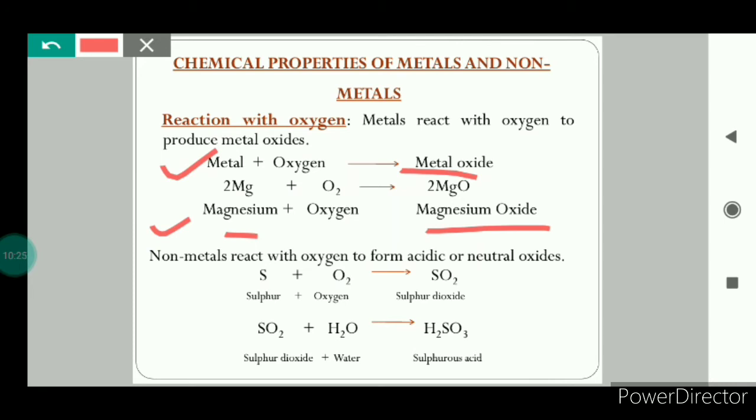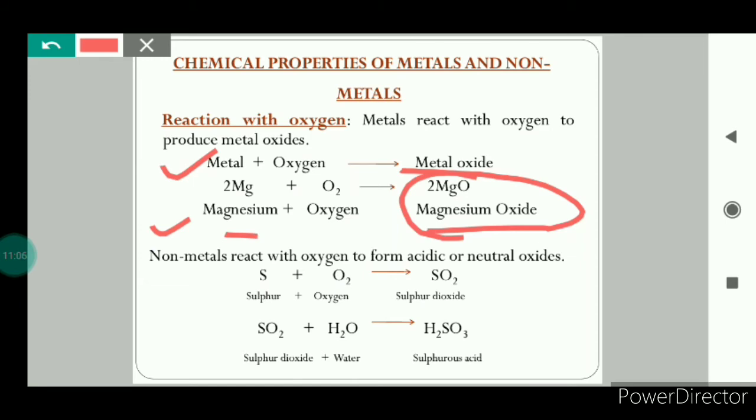And we can see here clearly that metals, when they react with oxygen, form metal oxides, and the metal oxides are basic in nature. If this ash-like powder of magnesium oxide is dissolved in water, it will produce a solution which is basic in nature. It can be tested with the help of litmus. This basic solution of magnesium oxide will turn the red litmus into blue, which indicates that the metallic oxides are basic in nature.